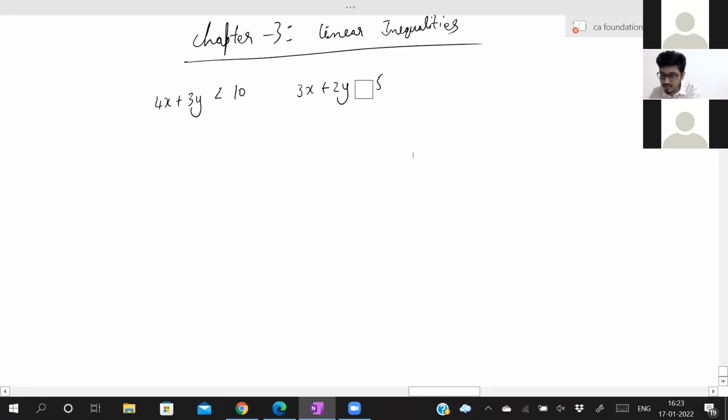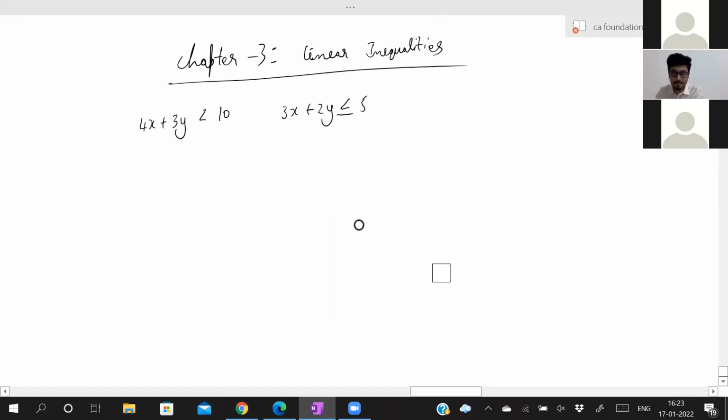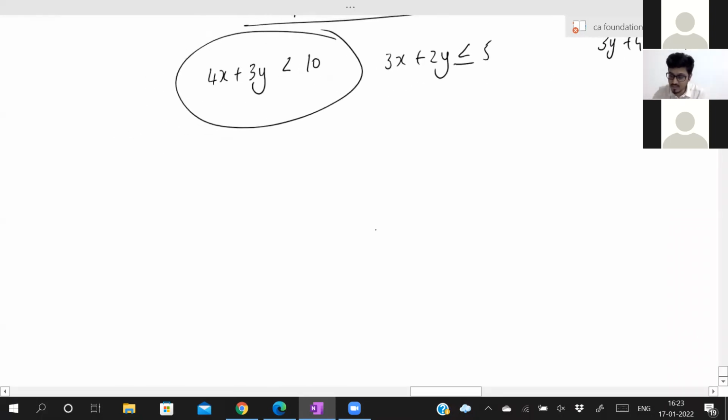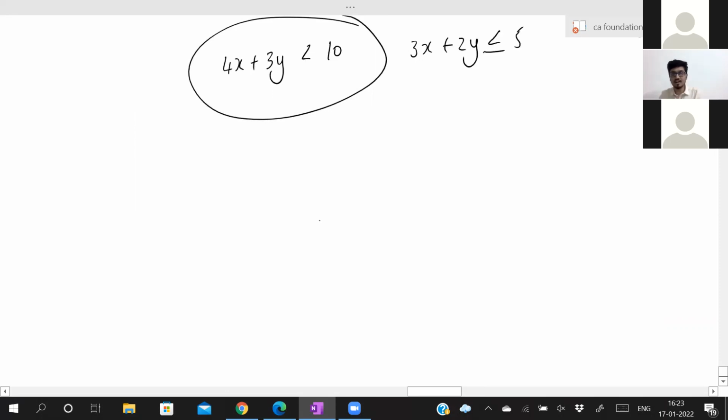Now, if this is less than or equal to 5, if this is the case, how to put a chart for it? If 3y plus 4x is greater than or equal to 15, how to put a chart for it? That is the question. That is all dealt in linear inequalities. Let us look at this one first. How to put a chart for this? How to draw the graph? Now, here the sign is not equal to. If it were, we know how to find out the answer.